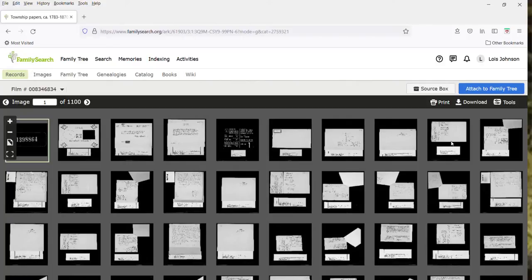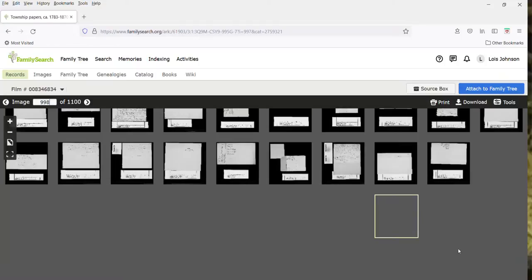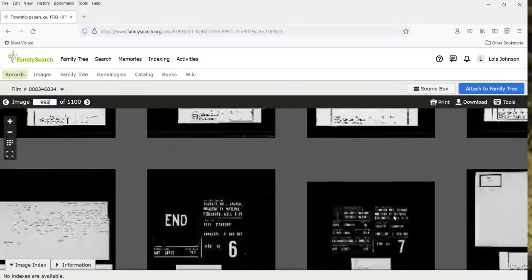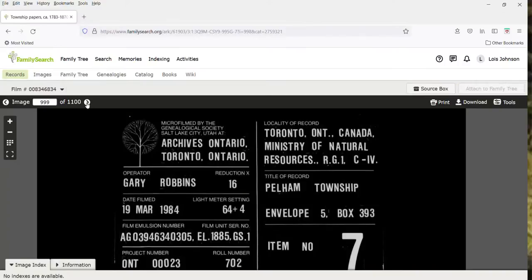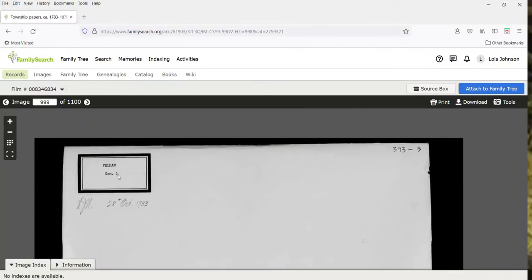This started on page 998, so let's put that in. So this is page 998 here, part of something new. If I go to the next page, here this is starting with concession 1, and that's typical of how they start.